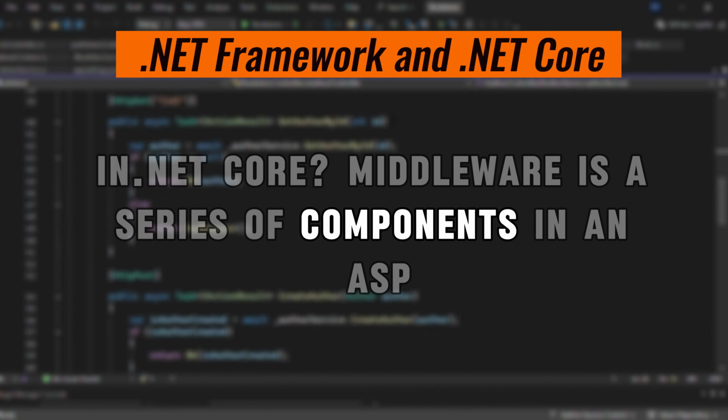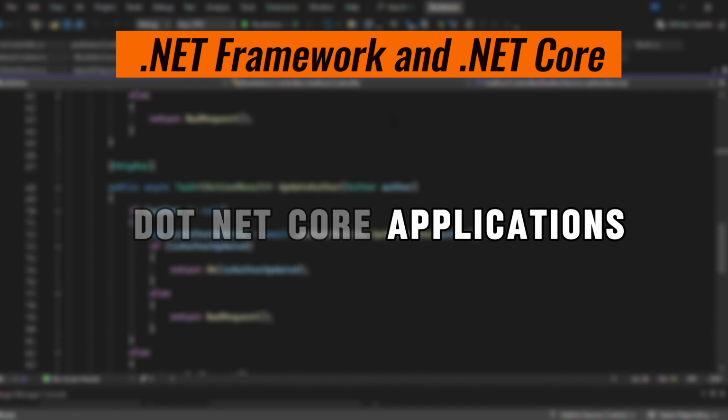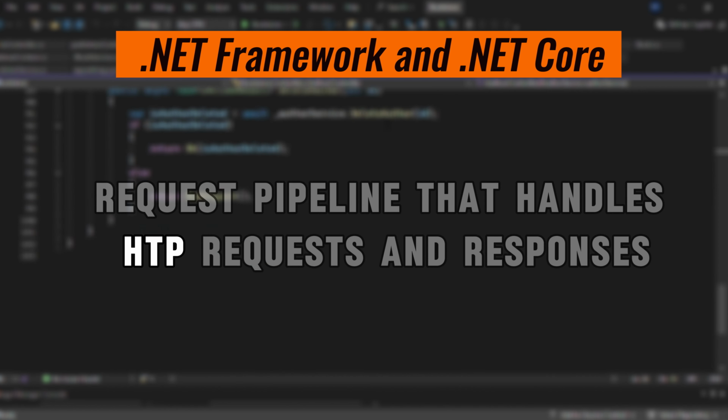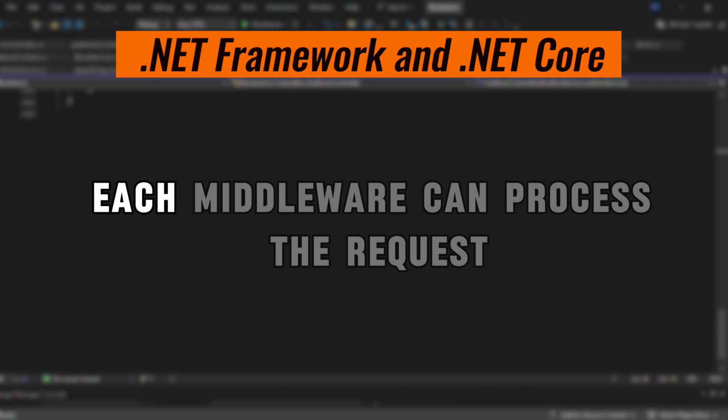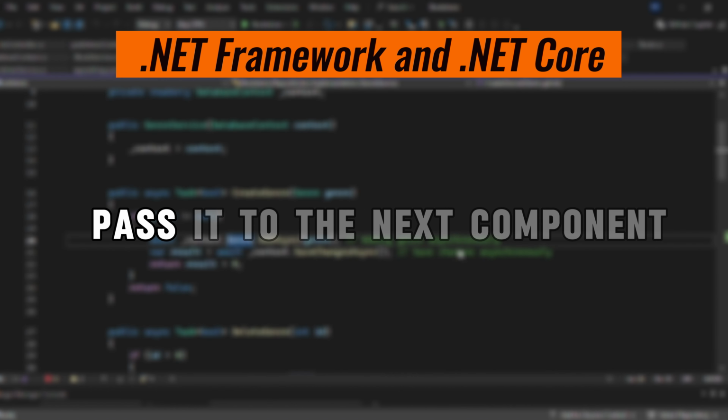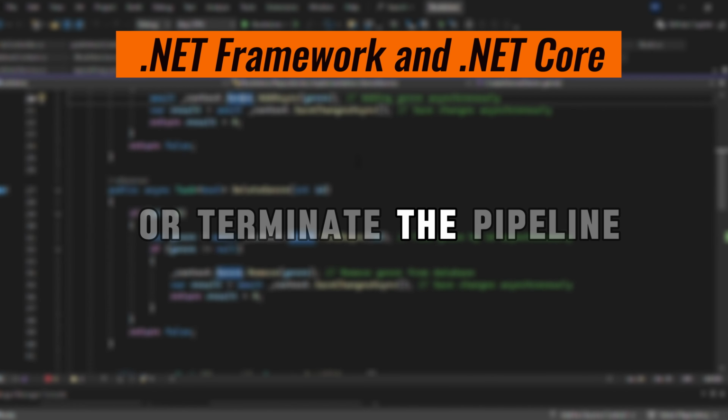Explain the concept of middleware in .NET Core. Middleware is a series of components in an ASP.NET Core application's request pipeline that handles HTTP requests and responses. Each middleware can process the request, pass it to the next component, or terminate the pipeline.